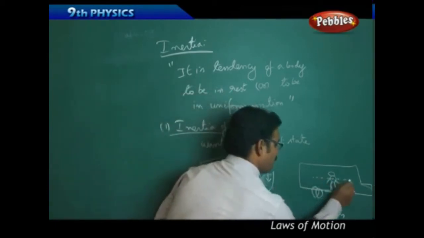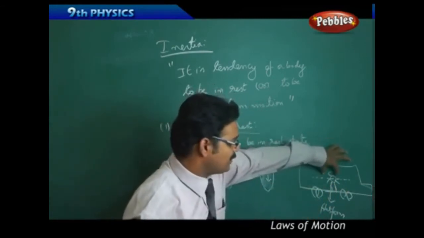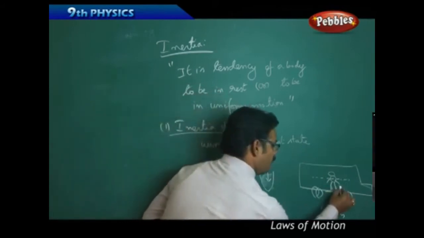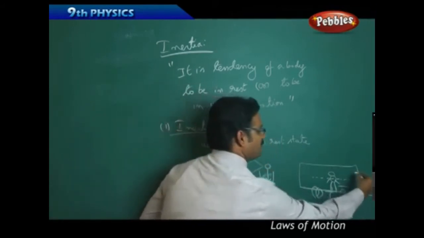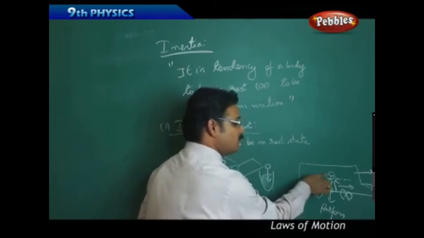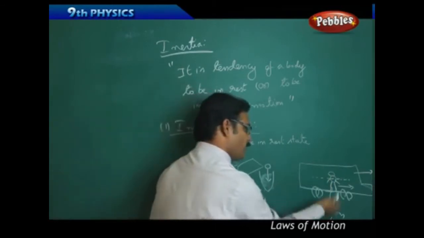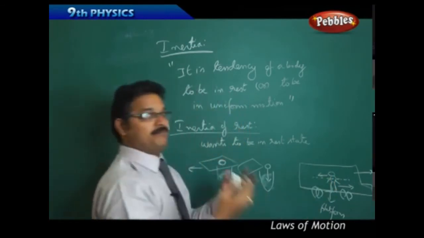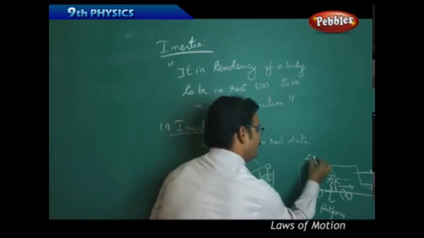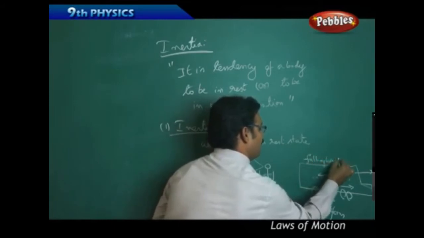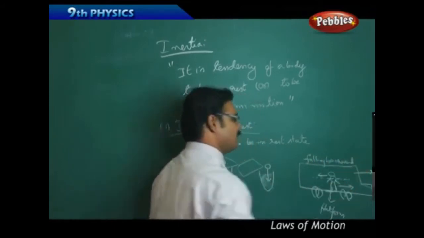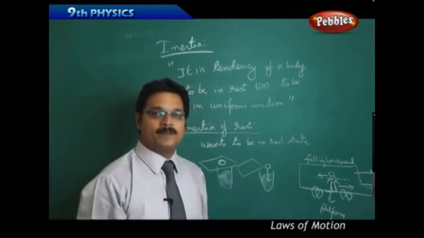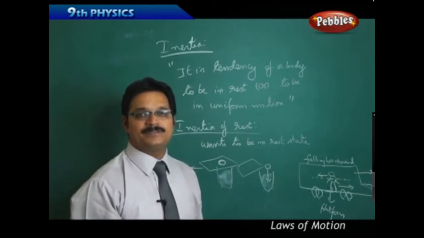But the upper part still wants to be in the rest state. So the lower part moves in the forward direction because of the motion of the bus, but the upper part wants to stay at rest, so you fall backwards. You will get this type of experience many times in a bus, a car or on a bike. This is an example of inertia of rest.